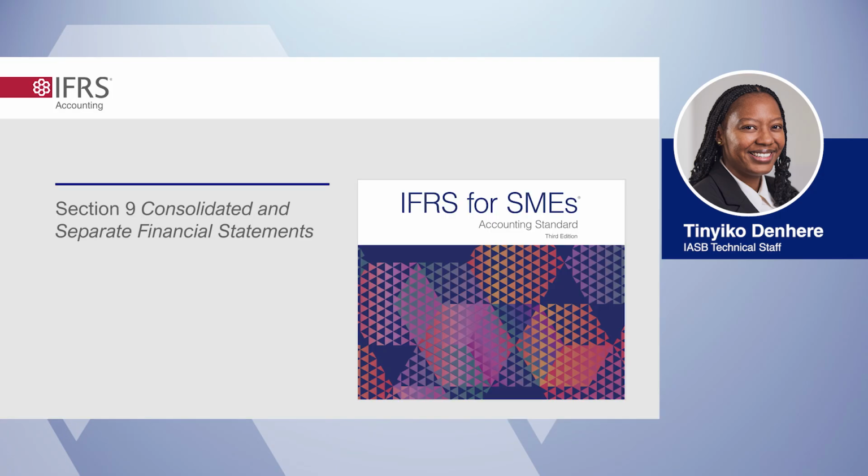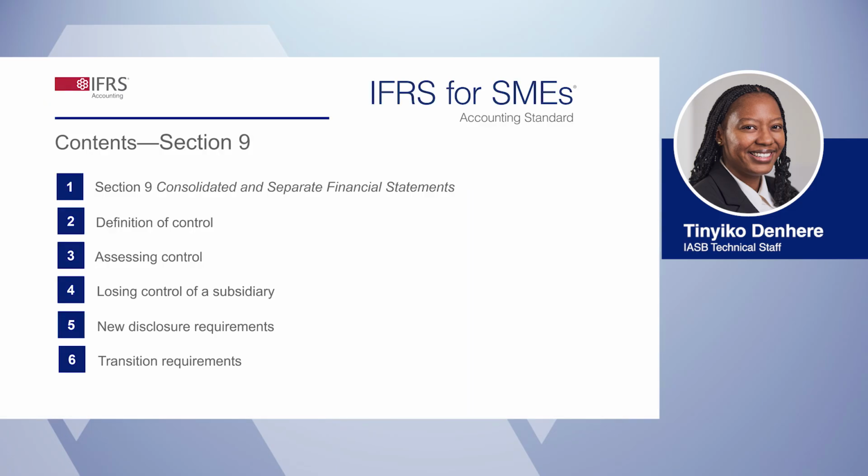In the first part of the webcast, we'll explore Section 9 of the Standard, which has been updated to align with IFRS 10 Consolidated Financial Statements. In exploring Section 9, we'll look at the changes in this section of the Standard, including the new definition of control. Then we'll explore how to make the control assessment, which is the core part of Section 9. After that, we will cover the requirements for situations when a parent loses control of a subsidiary, the new disclosure requirements, and the transition requirements that relate to the updated Section 9.